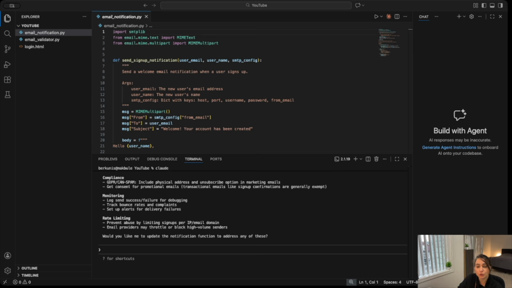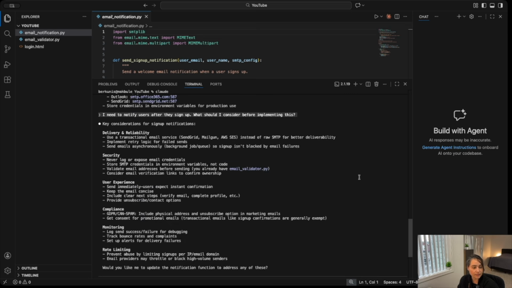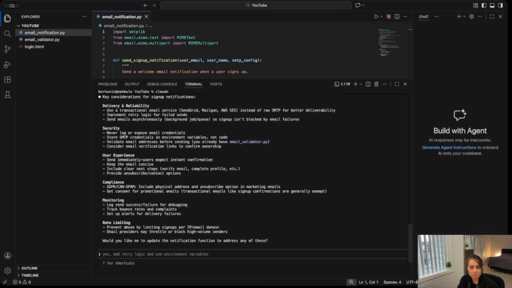Should users choose notification preferences? What about welcome sequences versus single emails, right? Same starting point, completely different conversation. I'm going to enlarge this conversation a little bit and see it's thinking about delivery and reliability, security, user experience, compliance, monitoring, rate limiting, and all that, right?